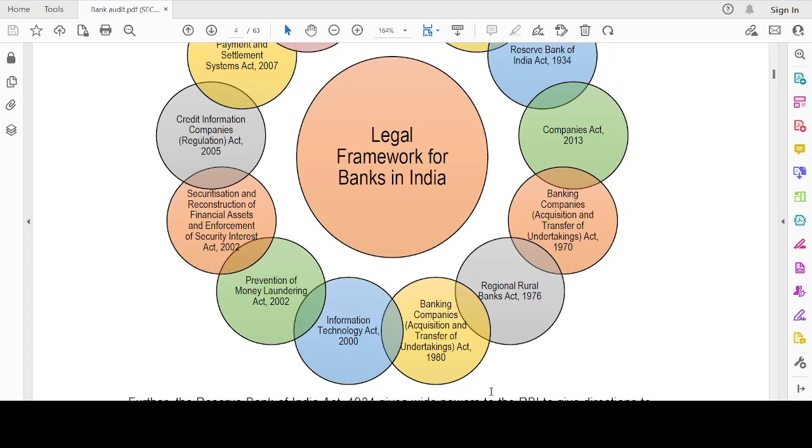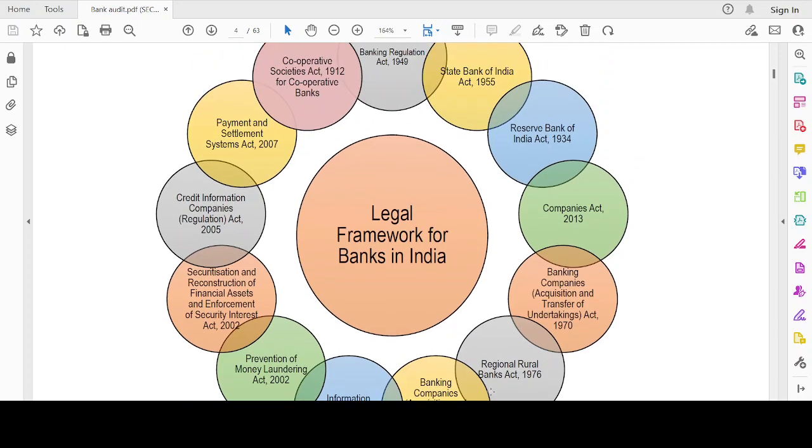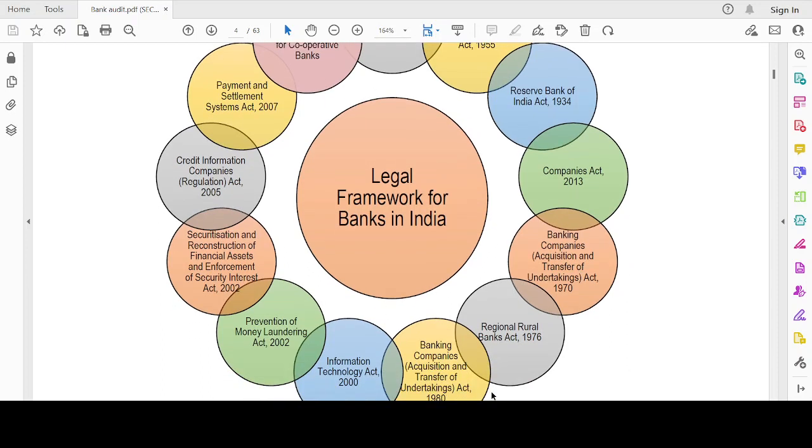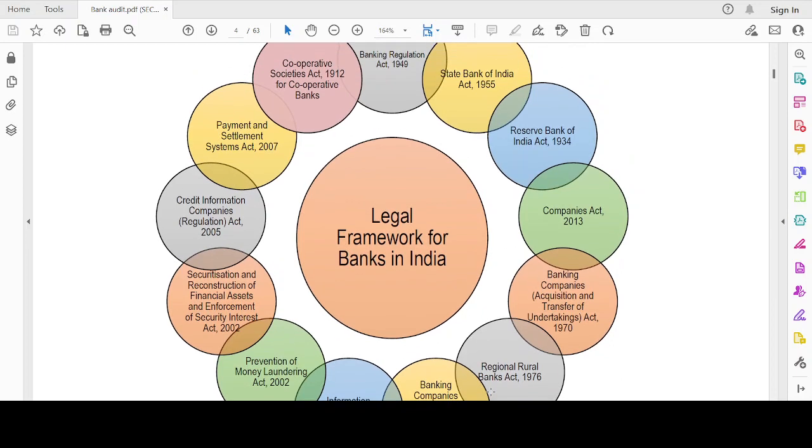Other things you could remember: IT Act, Payment and Settlement Systems Act, Cooperative Act, and the rest of them. You also have SARFAESI, the Securitisation and Reconstruction of Financial Assets and Enforcement of Security Interest Act 2002. So these are things which you could generally remember or correlate with.